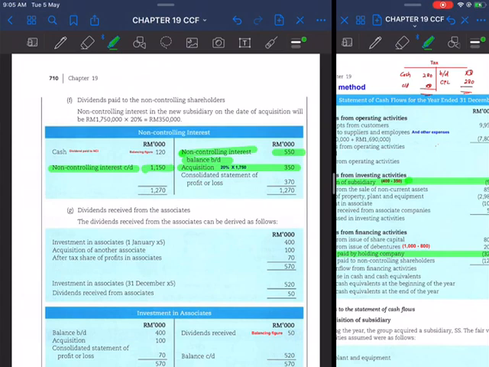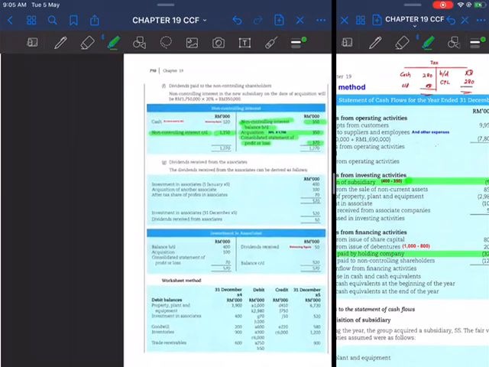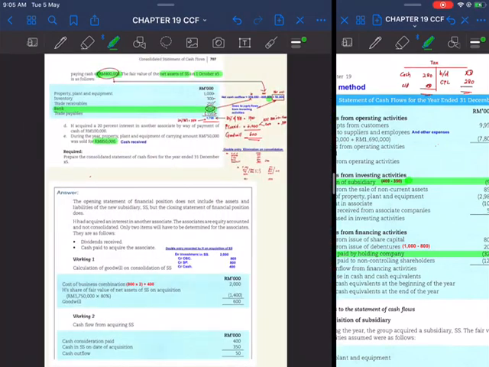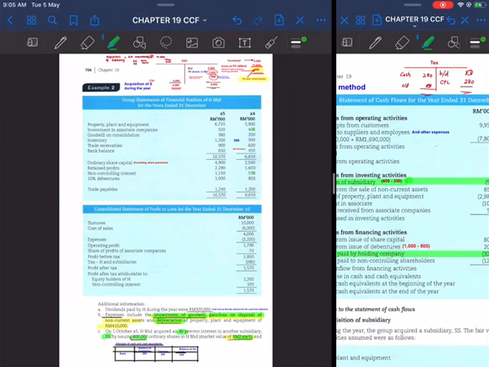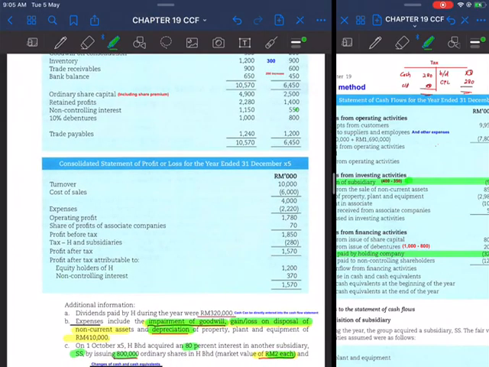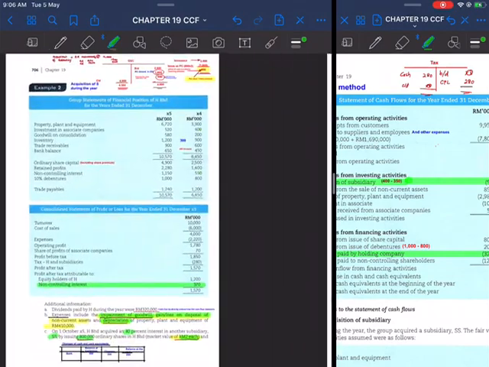At the same time, in the consolidated profit and loss given by the question, you have an NCI of 370.